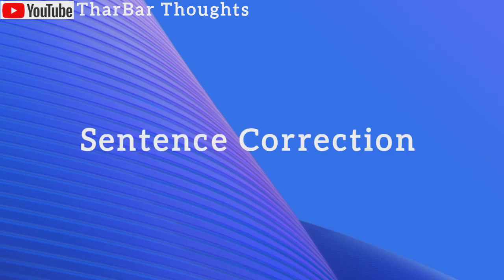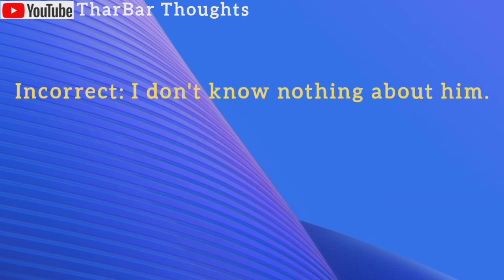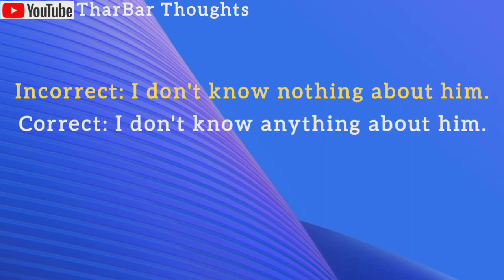In this lecture we will correct the double negation sentences. Then we will learn the logic behind these corrections. First sentence: I do not know nothing about him. It is incorrect form. The correct form of this sentence will be: I do not know anything about him.